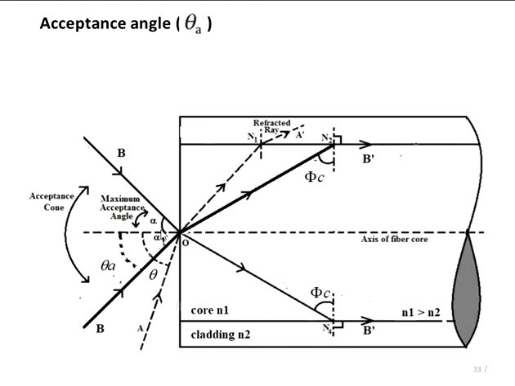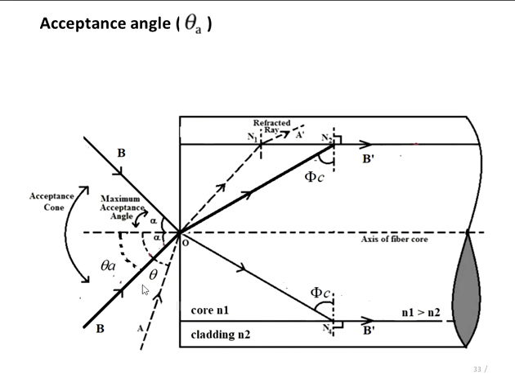Consider now ray B strikes the air core boundary at angle alpha. These rays will be refracted inside the core such that they strike the core cladding boundary at angle phi c. When they strike at the critical angle, the refracted ray will travel along the boundary between core and cladding. So this case is considered a limiting case for total internal reflection.